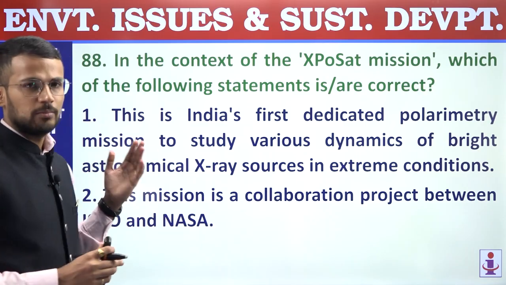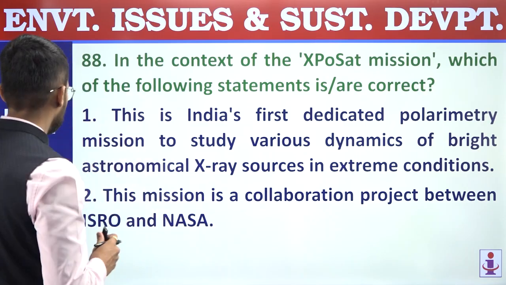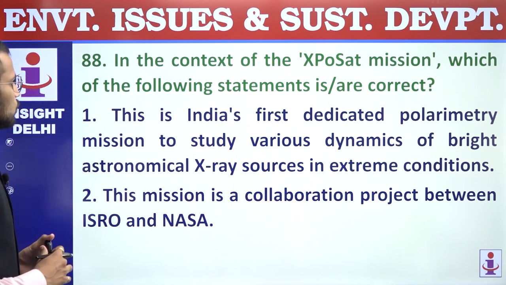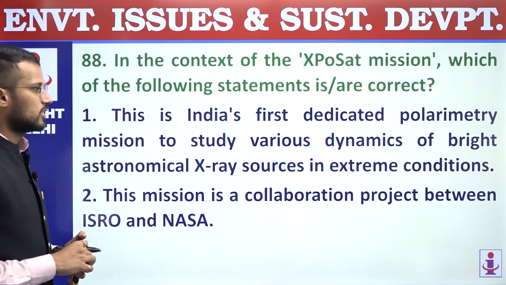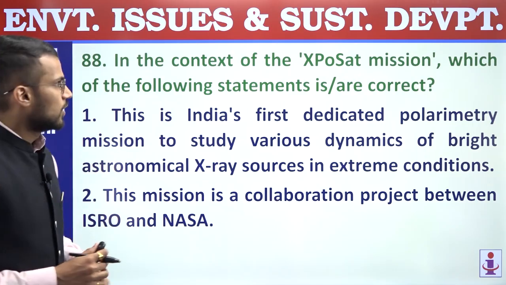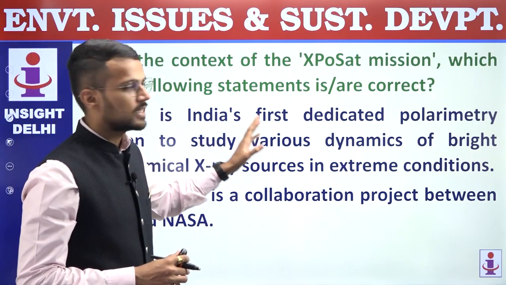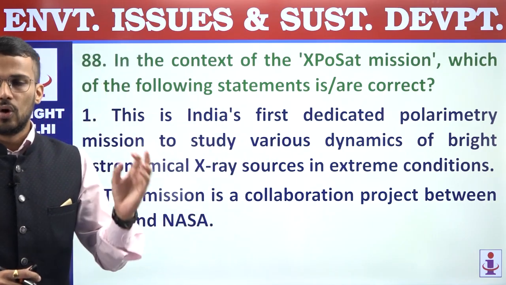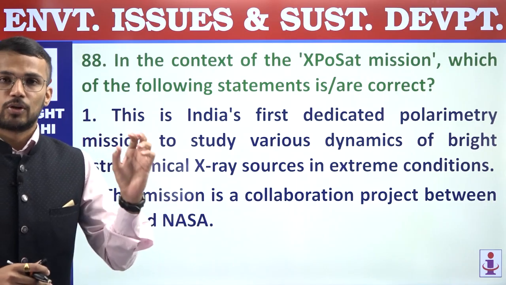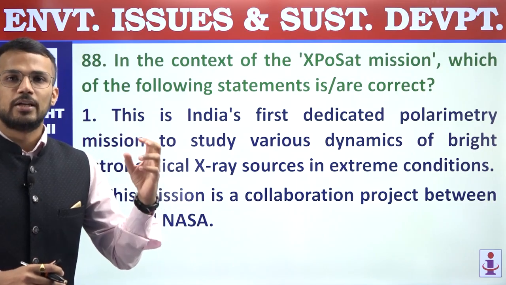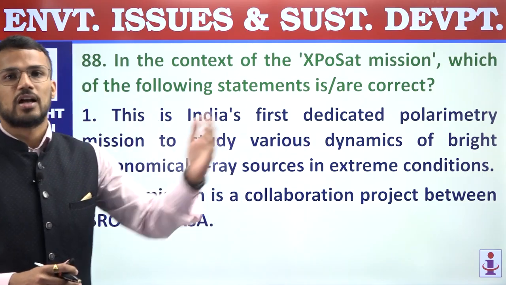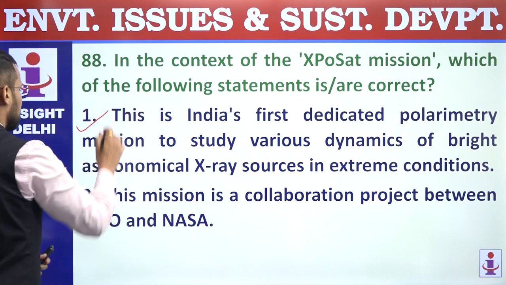So Exposat is a mission of ISRO. First statement, this is India's first dedicated polarimetry mission to study various dynamics of bright astronomical X-ray sources in extreme conditions. Right? So Exposat mission is X-ray polarimetry satellite mission, and it is launched by ISRO to know about the sources of X-rays, because on the basis of that we will be able to get more information about the sources from which X-rays are being emitted. So first statement is correct.